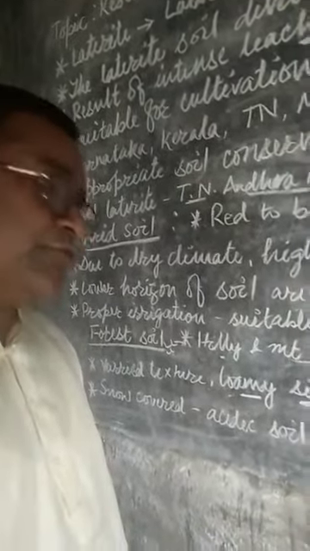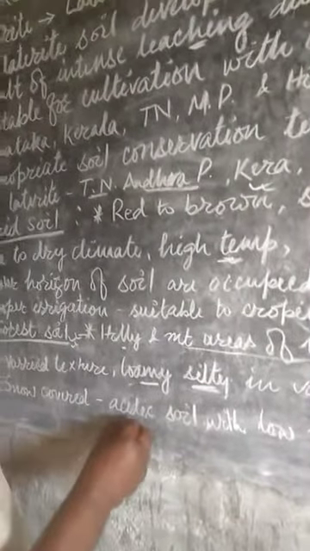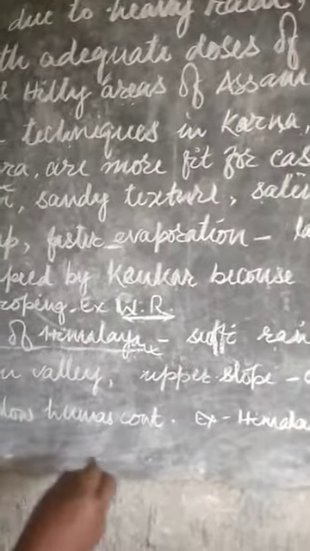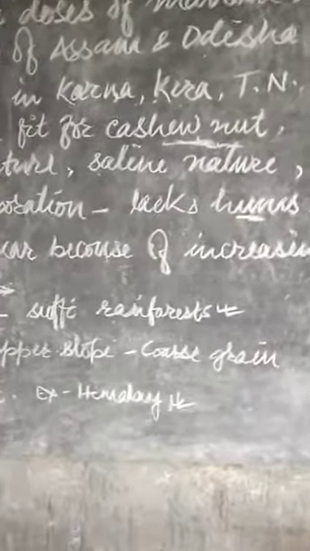So in these regions humus content is very low and the soil is acidic, and this type of soil is found generally in the Himalayan regions of the country.